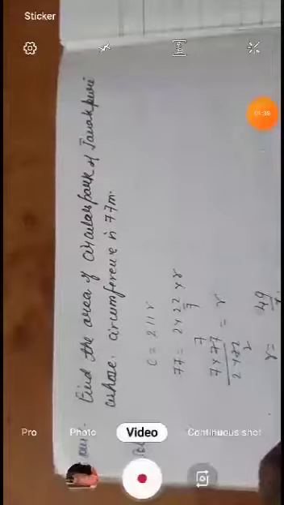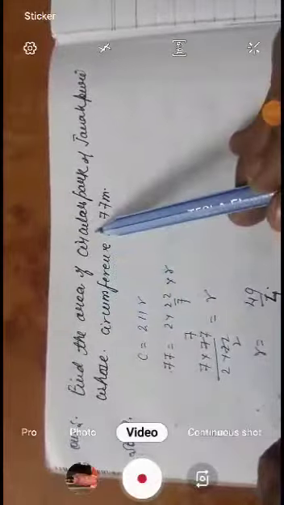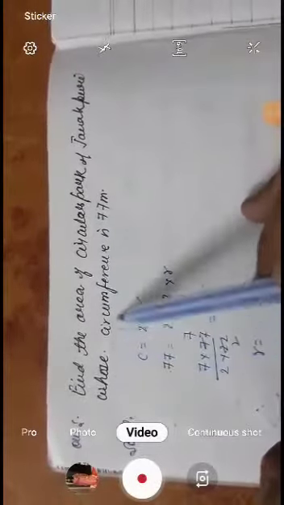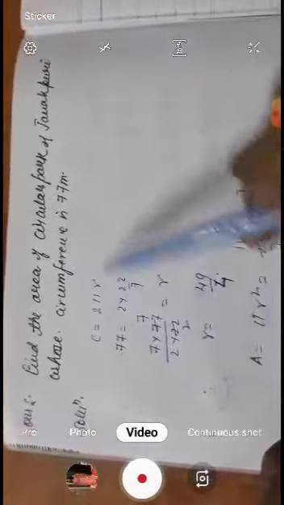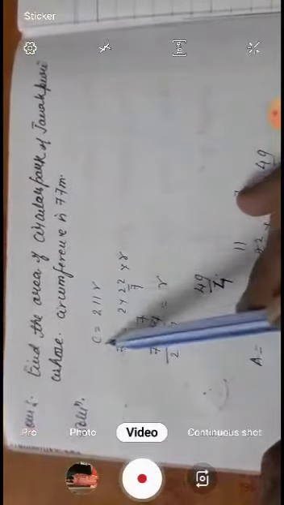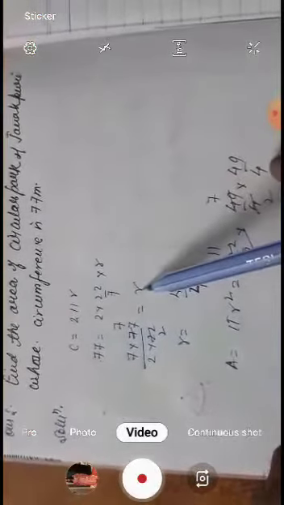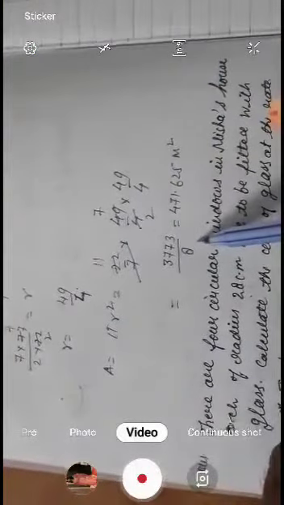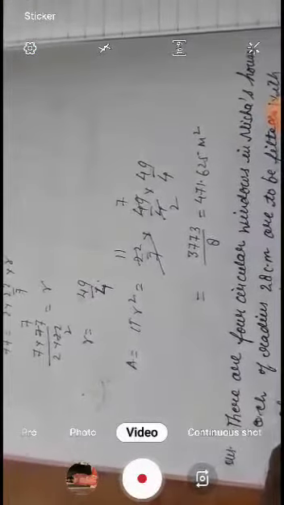Is it okay? Find the area of the circular park of Jankipuram whose circumference is given. Using the formula we have to take r, then r is equal to this and the area is equal to this. Is it okay to everyone?